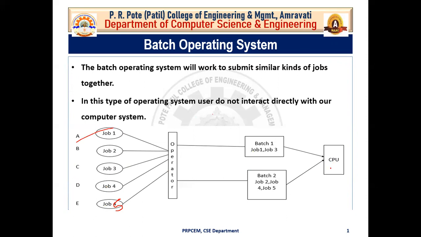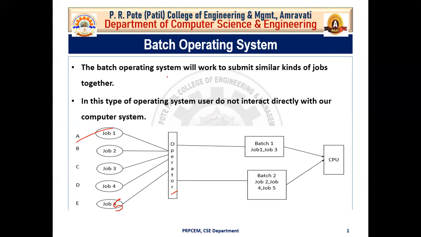First of all, batch operating system has one operator. So what does this operator do? First, it will collect all the jobs from all the users. After that, it will check how many users have the same requirement.